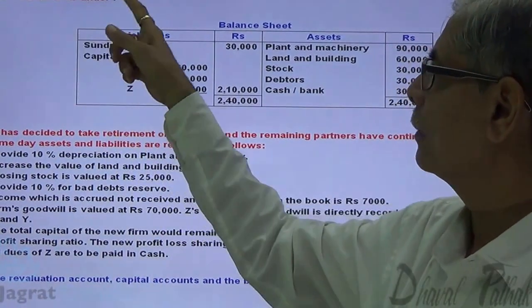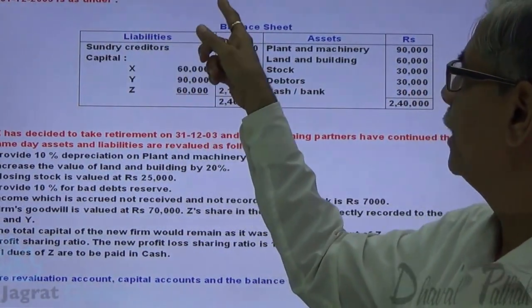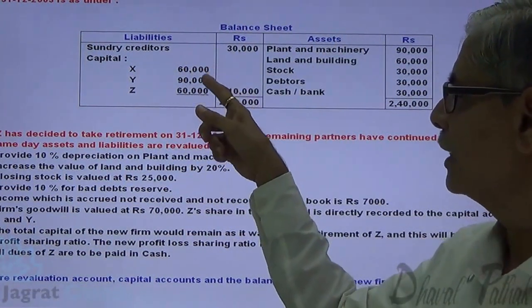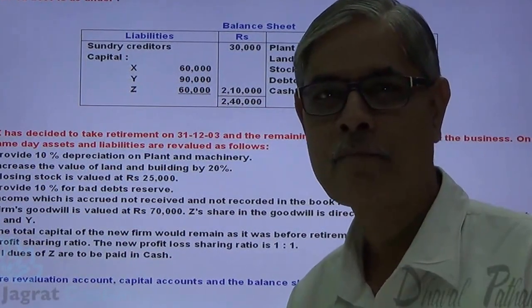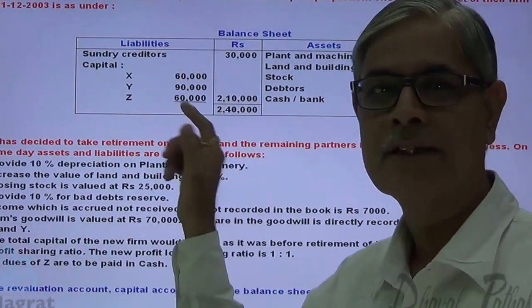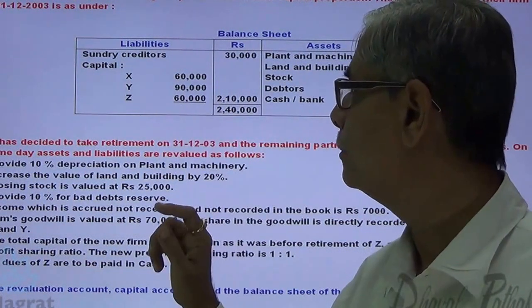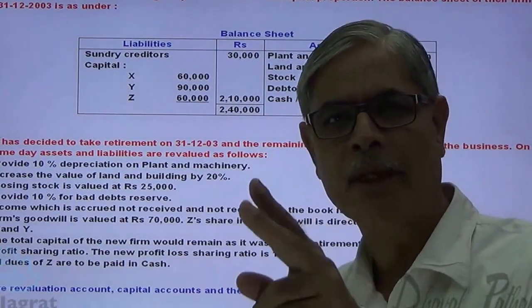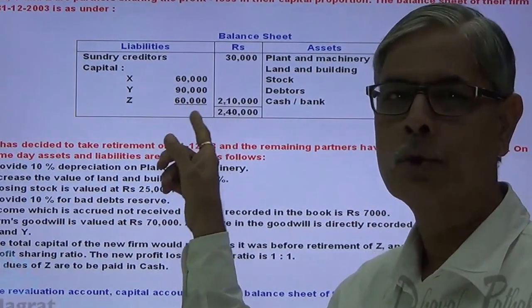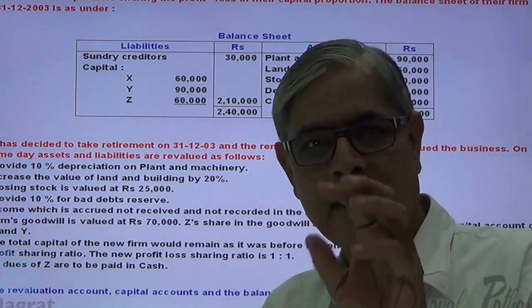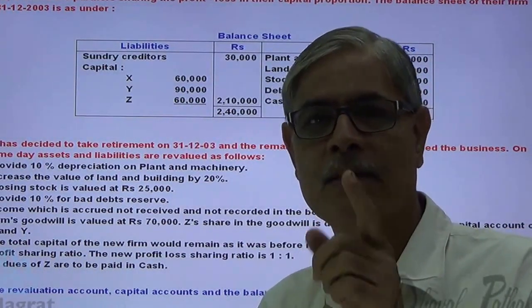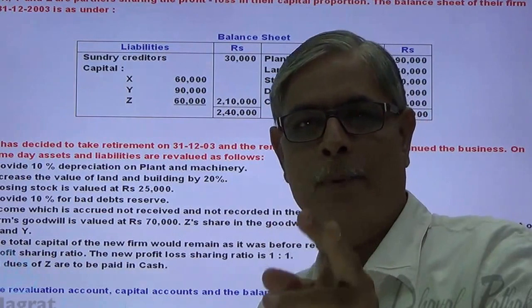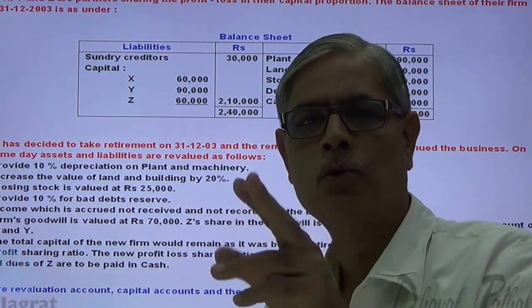X, Y and Z are partners sharing profit and loss in the capital proportion. Capital proportion 60,000, 90,000, 60,000. 3 twos are 6, 3 threes are 9, 3 twos are 6. So 2:3:2 is the capital ratio, and they have agreed to share the profits and losses in the capital proportion. What is capital proportion? 2:3:2. So their profit sharing ratio is 2:3:2. Notice it.